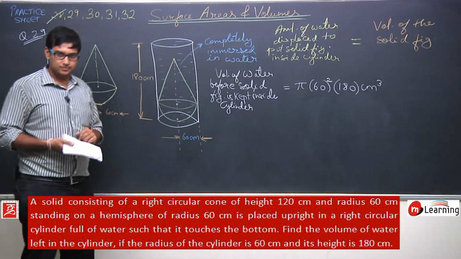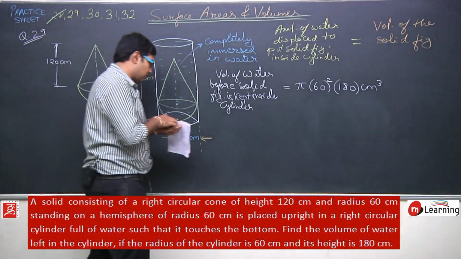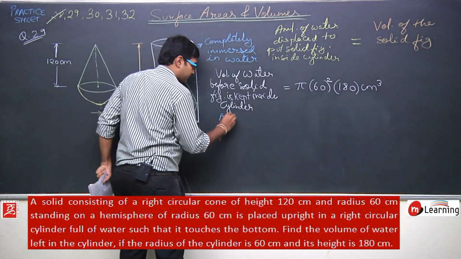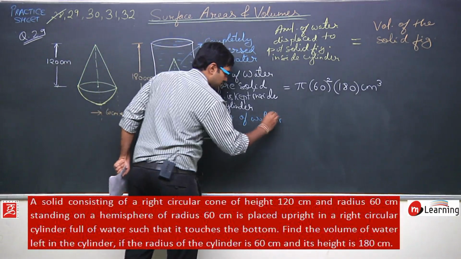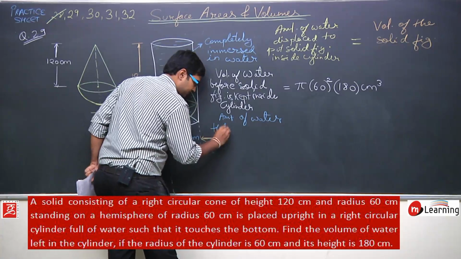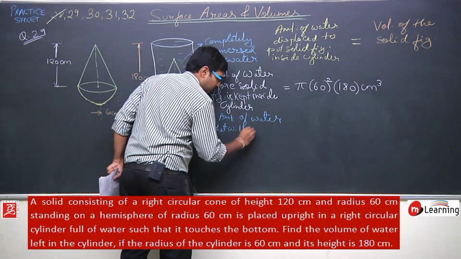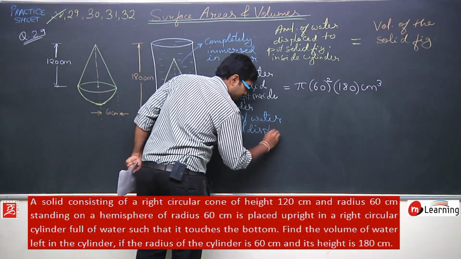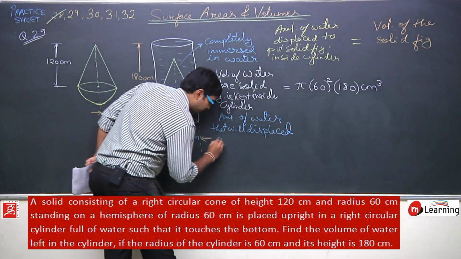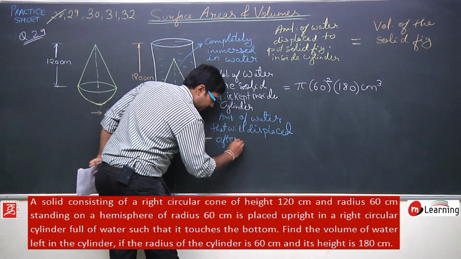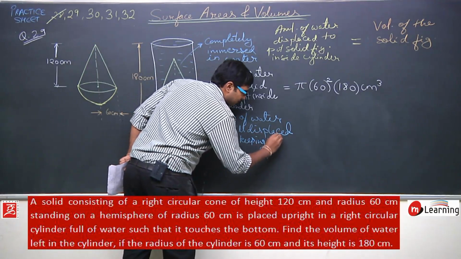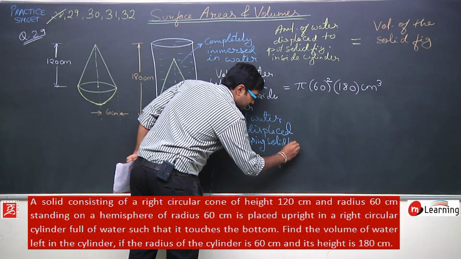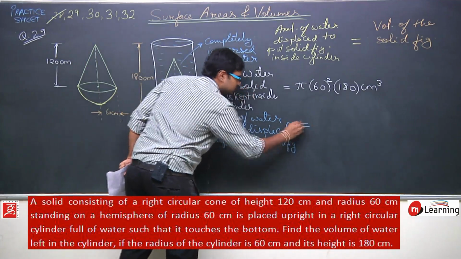So this is the amount of water that is inside the cylinder when this solid figure is not kept. Now the amount of water that will be displaced after keeping the solid figure will be equal to what?